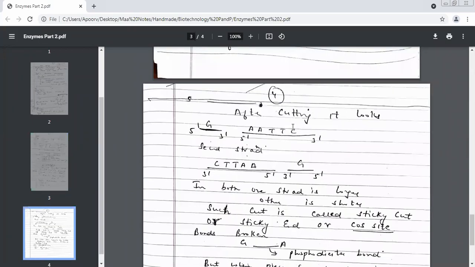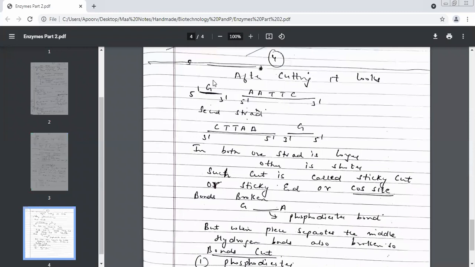Now see. This is what you got. Here you got G and here you got the longer piece. That means one strand is shorter and one is longer. Isn't it so? Yes, ma'am. One strand is longer, the other is shorter. Such kind of a cut is known as a sticky cut, and these ends are called sticky ends. What are these ends called? Sticky ends. When you go to graduation level, these sites are also known as cos sites. Cos, tan, if you remember the trigonometry cos. These sites are also known as cos sites. So what are sticky ends? Whenever you come